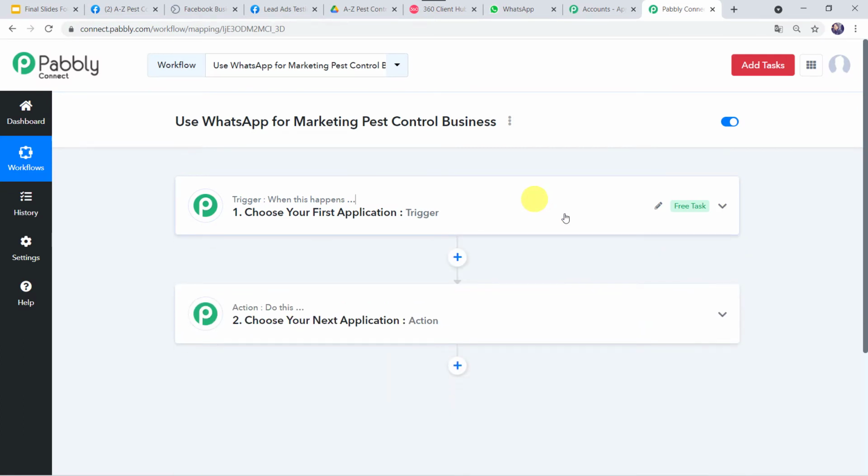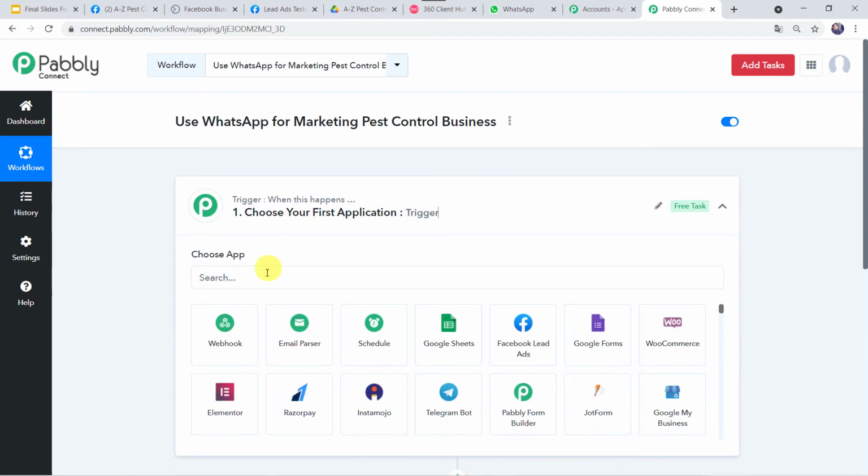Now here we can see a trigger window and an action window. You might be thinking, what is this trigger? What is this action? Let me tell you, Pabbly Connect works on the concept of trigger and action. Trigger means when this happens, action means do this. So in this use case, we want that whenever the Facebook lead ad form is filled, automatically your pest control business brochure should be shared on the WhatsApp number of the customer.